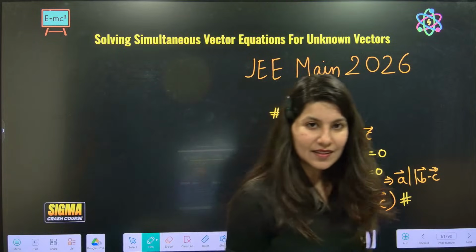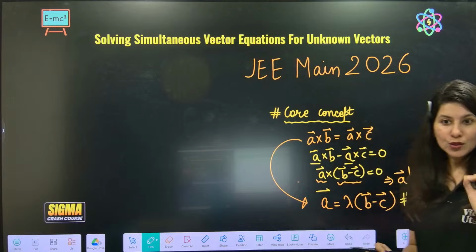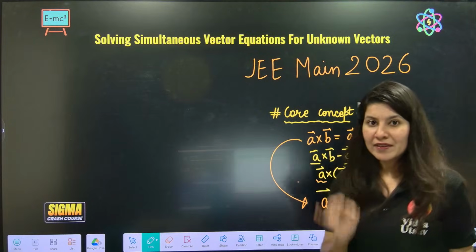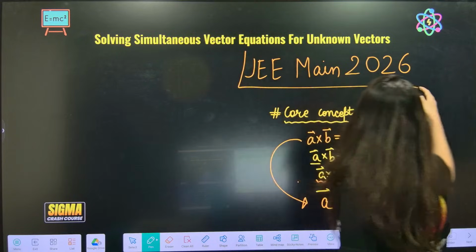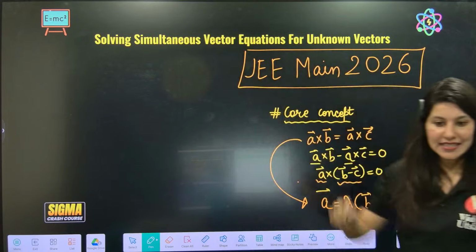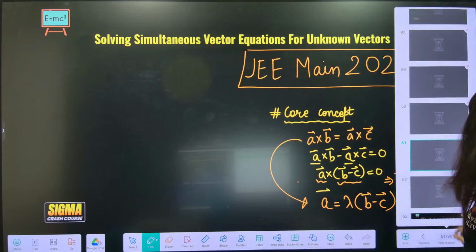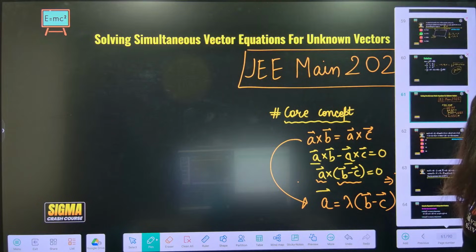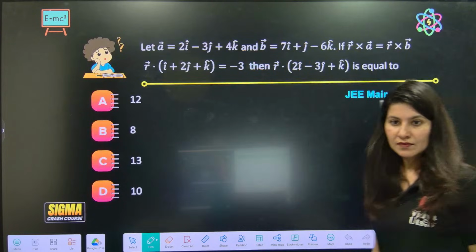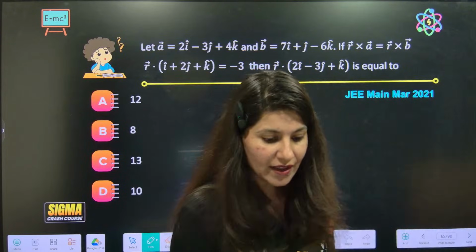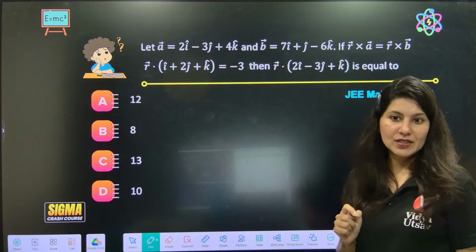Are you ready to solve a couple of PYQs which are most repeated ones and can be seen in JEE Main 2026, everybody? If yes, then here is the question. JEE Main 2021 question I have, JEE Main 2025 question also I have.